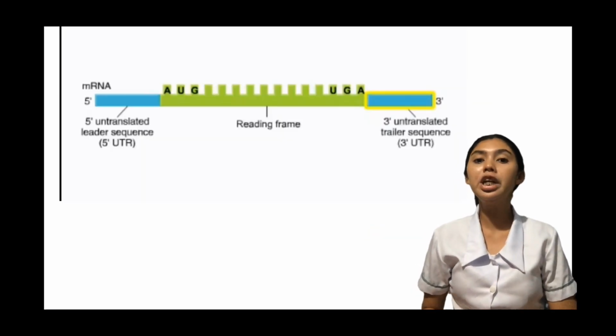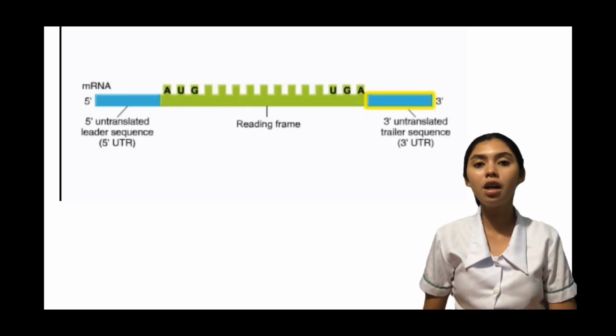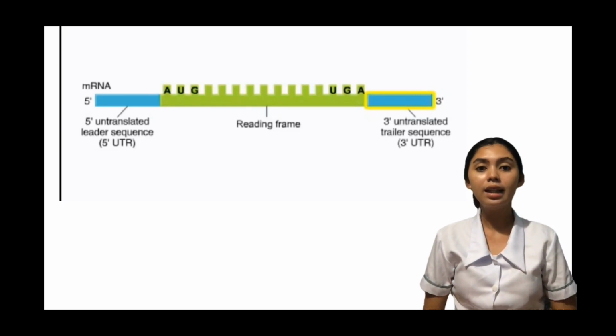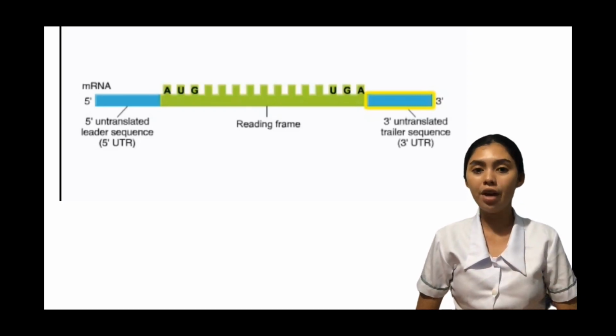mRNA consists of 3 main parts. The portion from the 5' end to the translation start codon is the untranslated leader region, or simply called the leader. The central portion is called the reading frame.